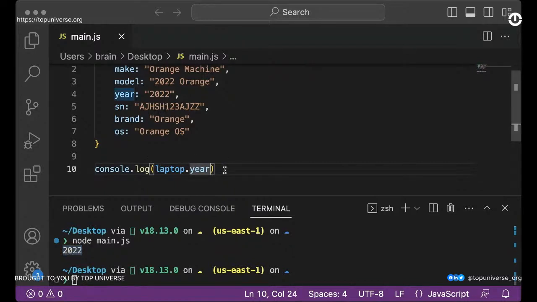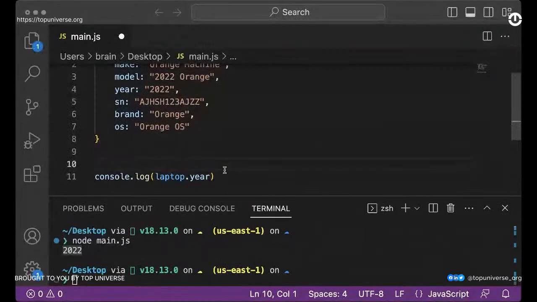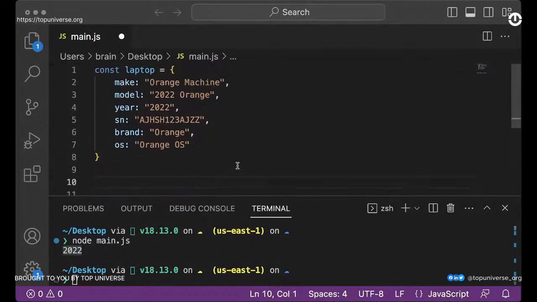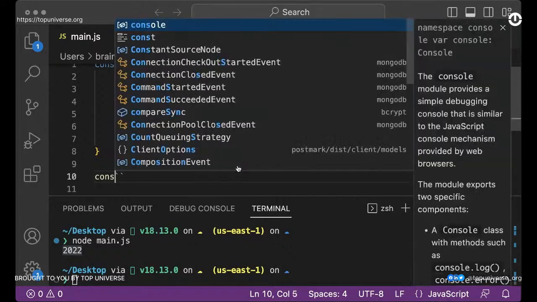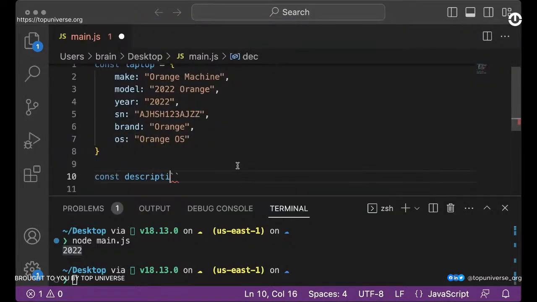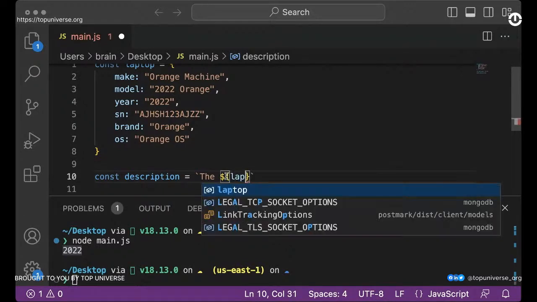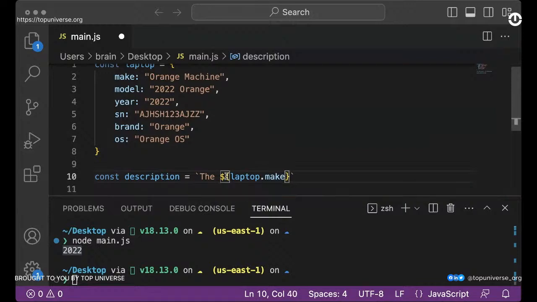So we can do something like this. Let's assume we want to have a detailed description, just to write something more readable, right? So we can say we have the const description. So it can be description equals. We can start by saying the laptop dot make, which is the Orange machine, with model, and I can grab the model, right?